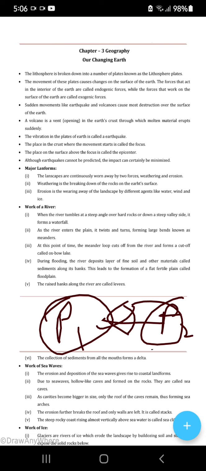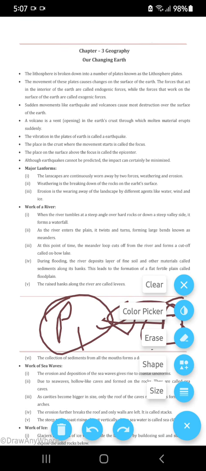The place in the crust where the movement starts is called the focus. It's not on the earth's surface, it's under the earth. I told you, no? Plates will collide obviously under the earth, and where this vibration will start, that's known as the focus. The place right above the focus is known as the epicenter.